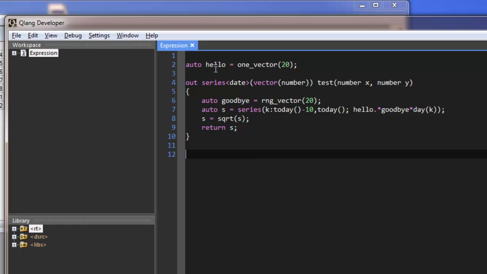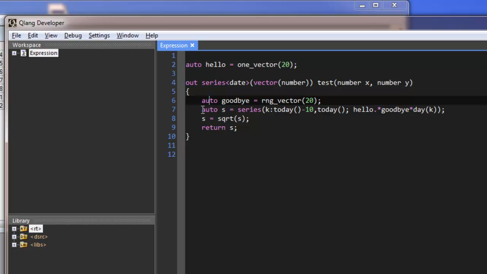Here we declare a global variable, hello, which is of type vector of number, which we don't declare. And we have a function that returns a complex type, series of date of vector of number. And we do a random vector, and we loop to get to one of these series over the last 10 days, and we do the vector multiplication using our vectors of numbers.